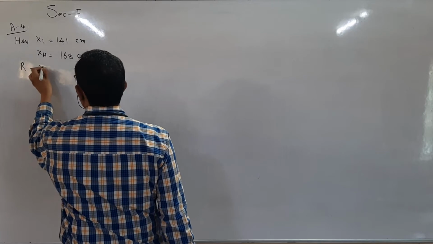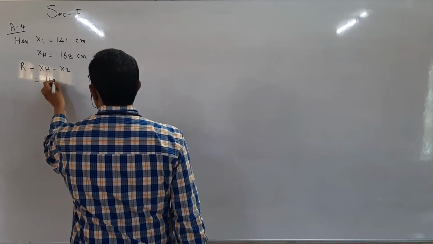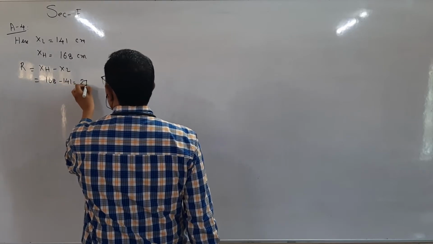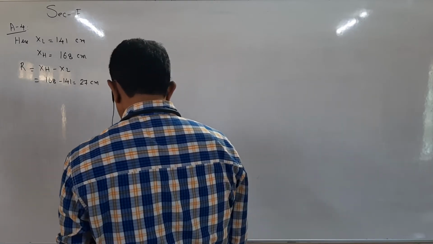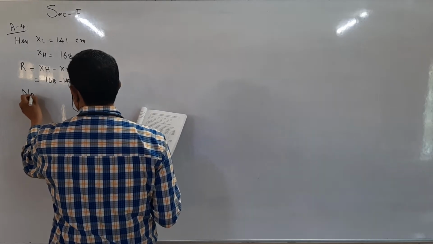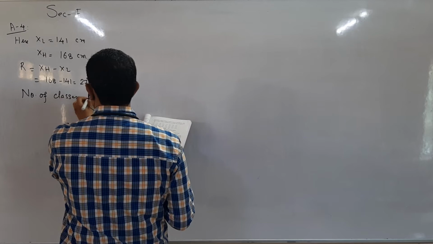So range R is equal to XH minus XL, 168 minus 141, so 27 centimeter. This is the range. Then number of classes are 6.